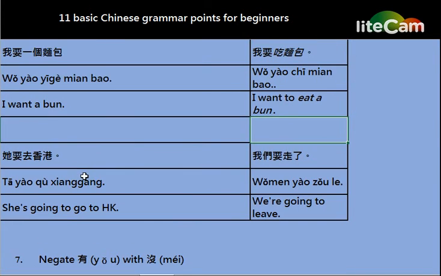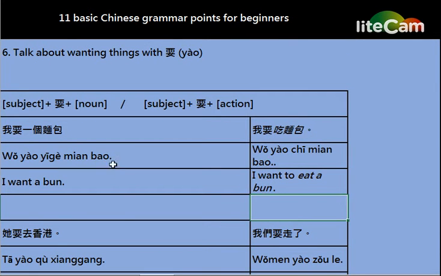And here is the second example. 她要去香港. She is going to go to Hong Kong. And Hong Kong is the noun. So this is the pattern of subject, 要 and noun.